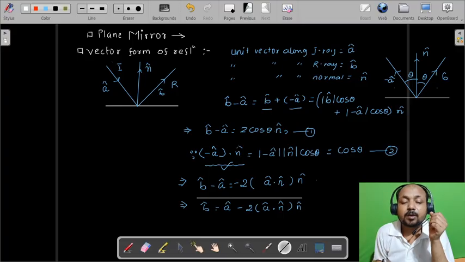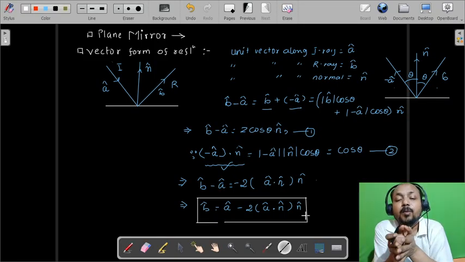Okay, this is the required formula for the vector form of the reflected ray, or the reflection from a plane mirror. Let us take one example so that we can easily learn how to apply this formula.